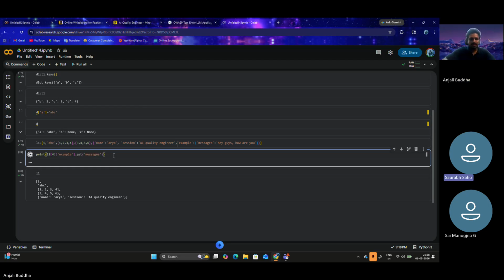See here, this is L1 of fourth index, that is a dictionary. Within the dictionary, I'm accessing it as we do with square brackets, writing the key, that is example. So it is going to example, no worries. And then I'm using an operation. I could have again written square brackets and another key, that is message. But since this is a dictionary now, I can use the dictionary operation, that is get. So I write it like dot get message. Now this gets this particular message. The same operation, just that the code is a little bit different.